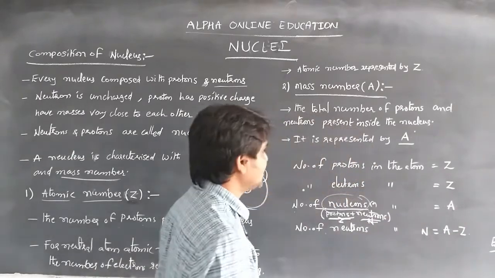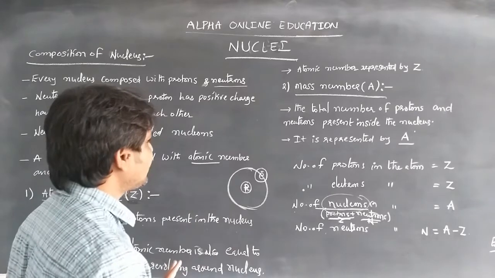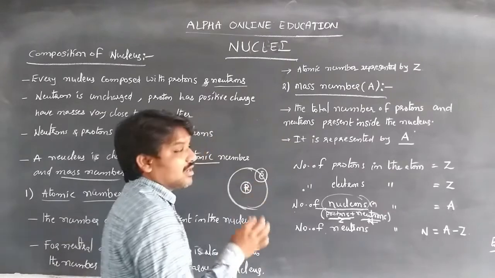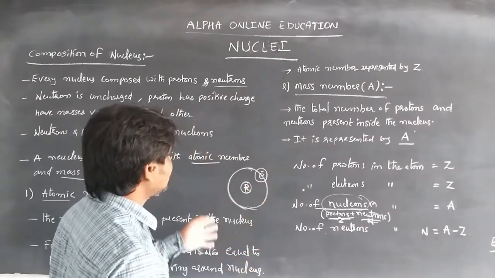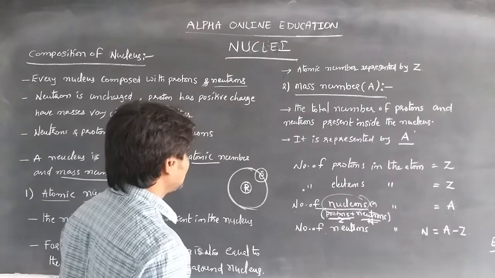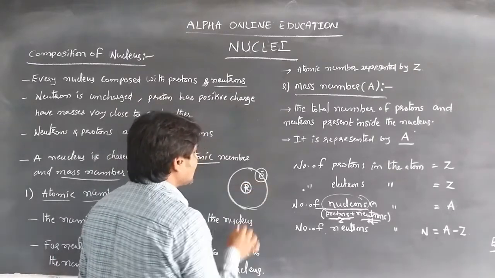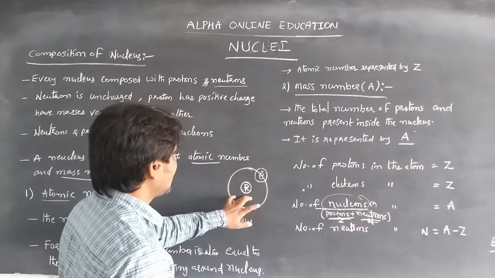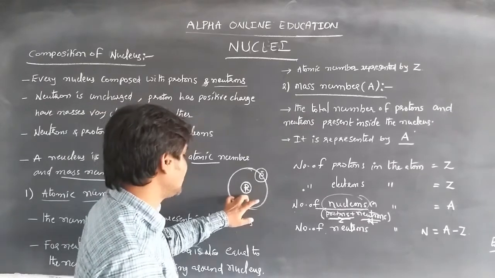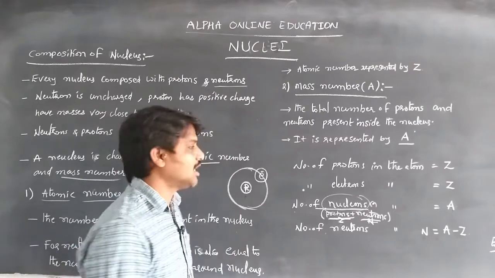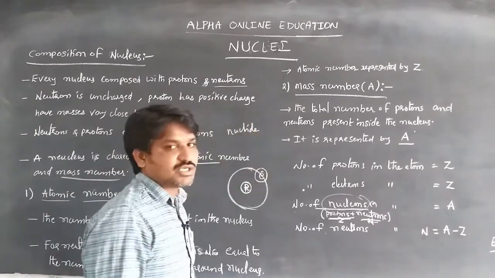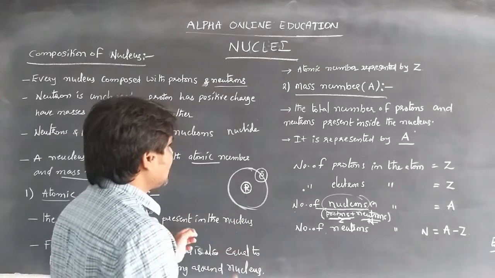This is the primary information about the nucleus. A single nuclear species having specific values of atomic number, neutron number, or mass number is called a nuclide.